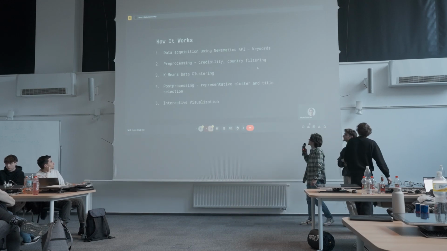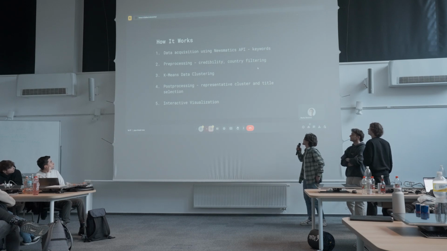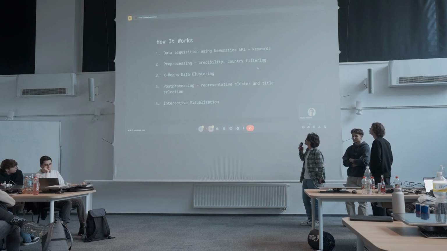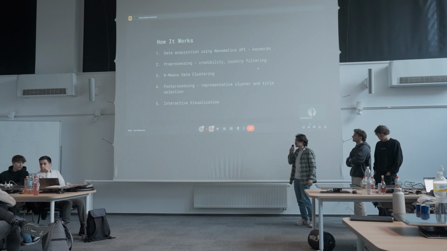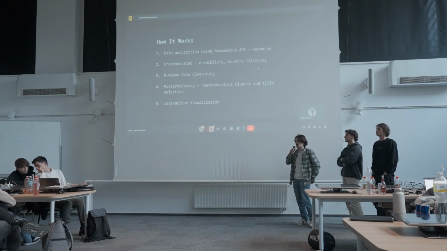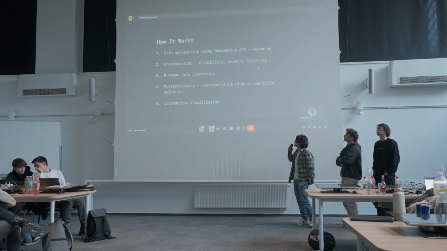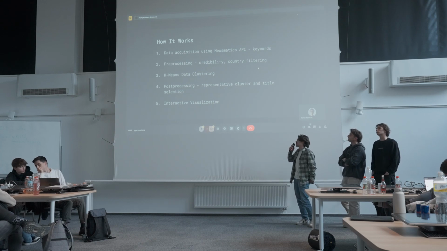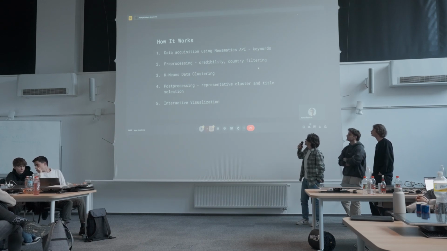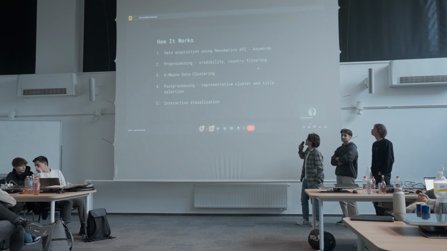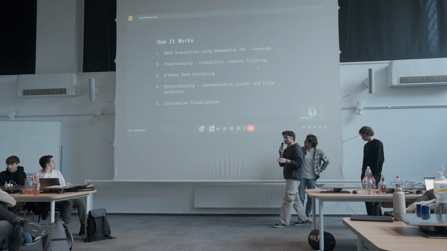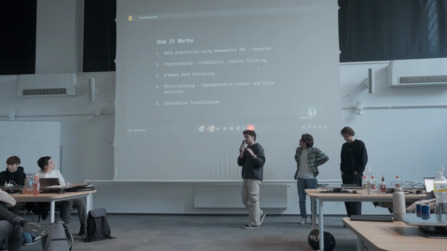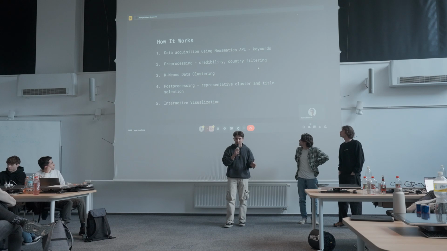So the data processing starts with a Newsmatics API query with a carefully chosen set of keywords, which enables us to get the most out of the API and actually get the most relevant articles of the day to then be used in the K-means data clustering. And since we had to make sure to only use the most relevant sources, we also had to filter the data we get from the API.